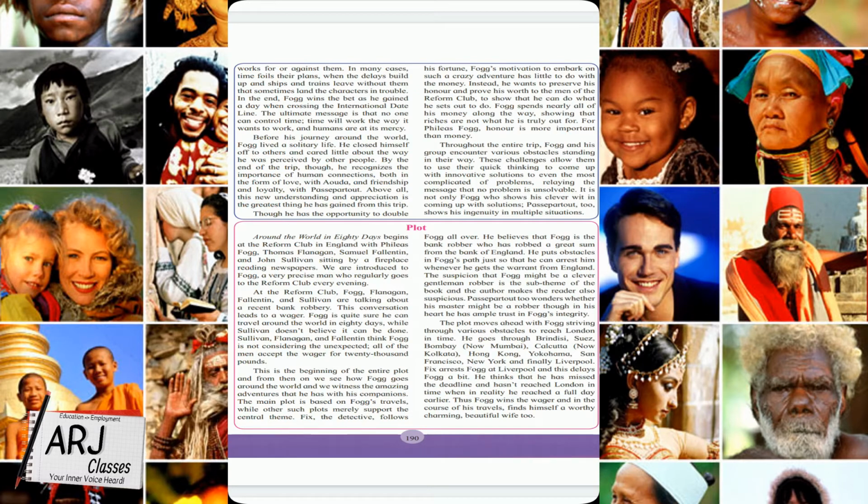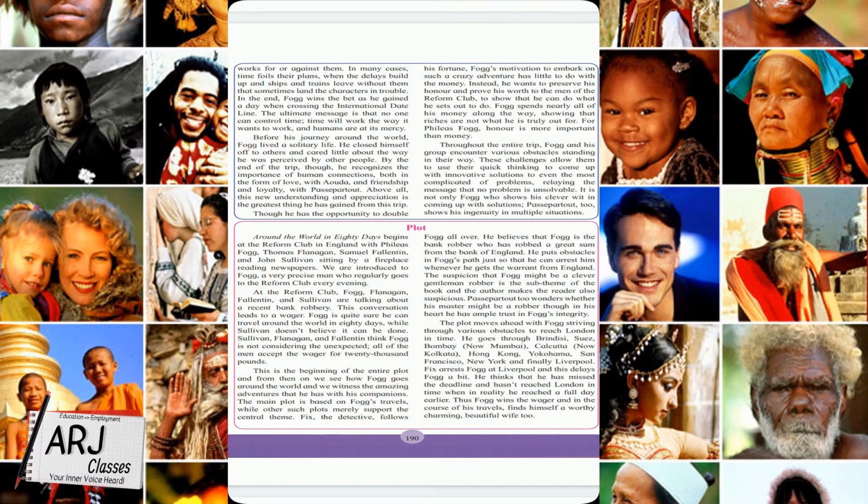For whom he looks like that? For Fix, who is the detective, who is behind Fogg. And the author is also keeping us in a doubtful manner so that we, the readers, will think that yes, Fogg is the real robber. But it's not like that. That also is mentioned in the plot. So this is just like what we call spoilers. It is just like a spoiler of any movie. Okay, like that. This is also a spoiler. But yes, it is really a wonderful novel if you get to read it. It's really interesting.